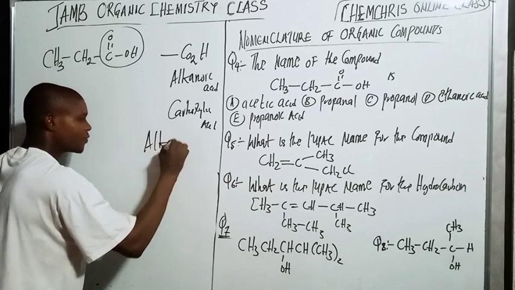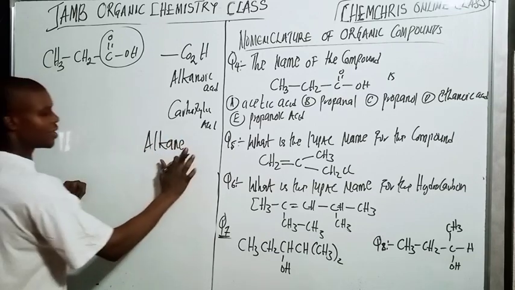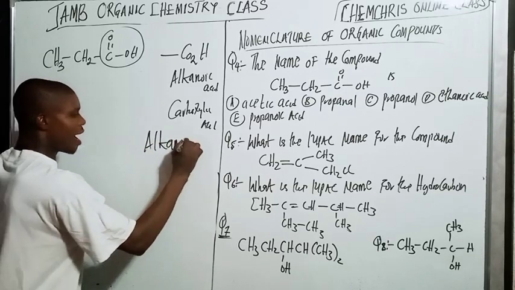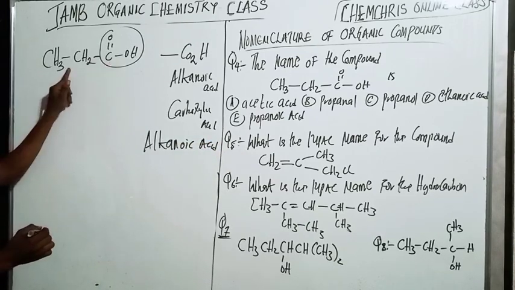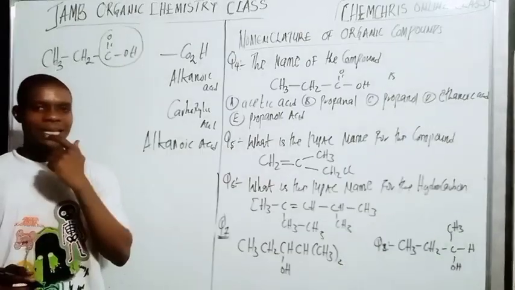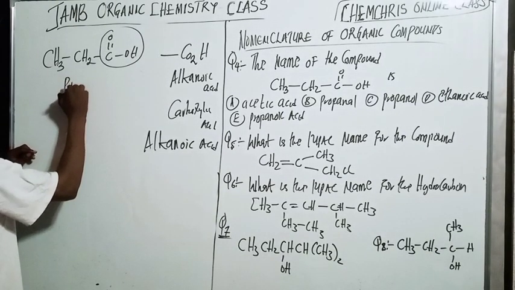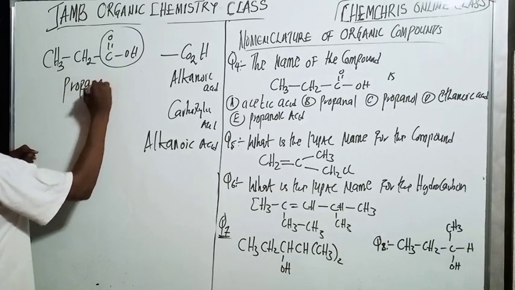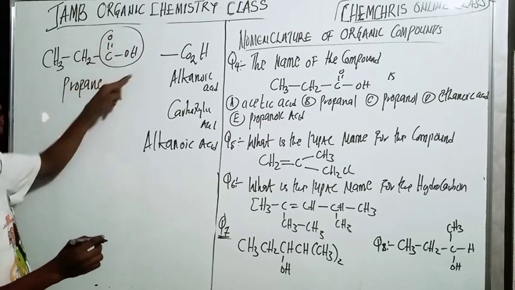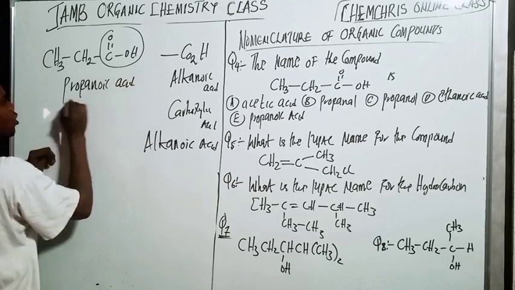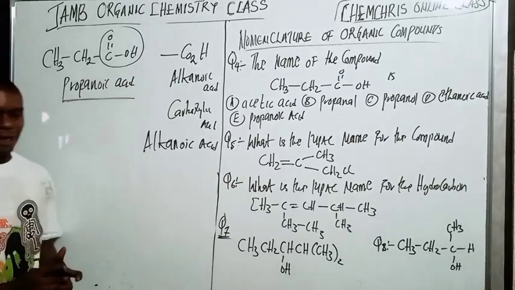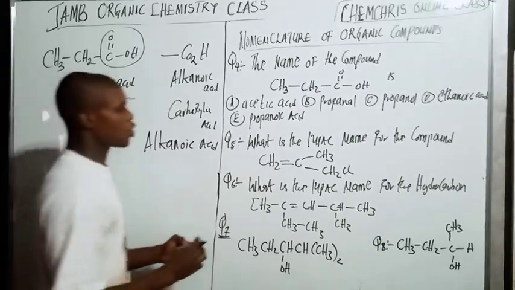Now look at the alkane here. You remove the E and you get OIC acid. So how many carbon atoms do you have? 1, 2, 3. The third member of the alkane is called propane. Because here we have the functional group, you remove the E and it's going to be OIC acid. So it's going to be propanoic acid. So the answer is propanoic acid.